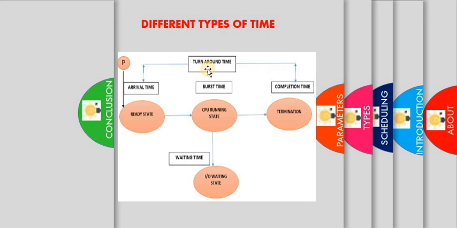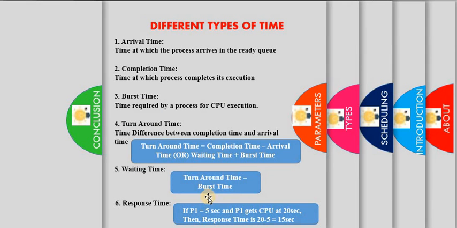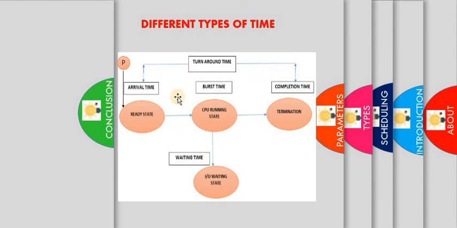Next, when coming to the waiting time, if we remove the running time from our turnaround time, it becomes our waiting time. We have said already that in between the arrival time and the completion time there is a transition such as waiting, running, waiting, like that it will keep on going. So if we remove the running, it becomes the waiting time. So waiting time is equal to turnaround time minus burst time here.